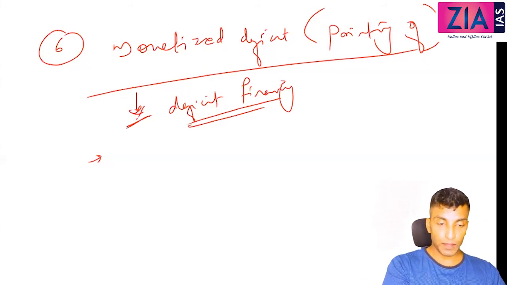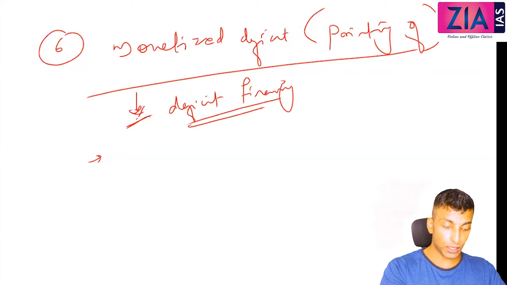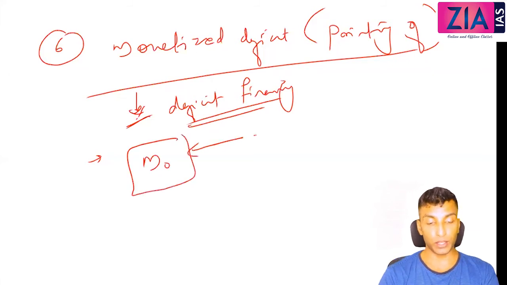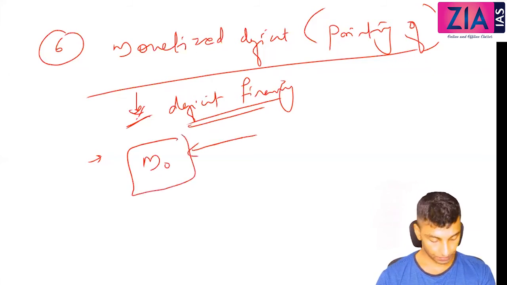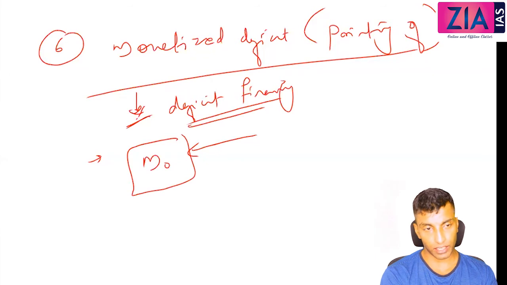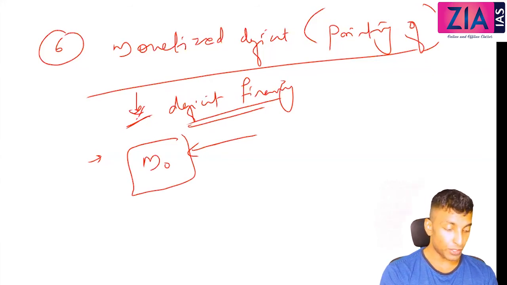One more line: it increases the quantity of reserve money, M0. Just write this, Anjali and Sahar. We will see that later. In case it is not possible, I've updated the video on monetary system. There you will get all these concepts, M0, M1, M2, etc. So it increases the quantity of reserve money, means printing of currency.